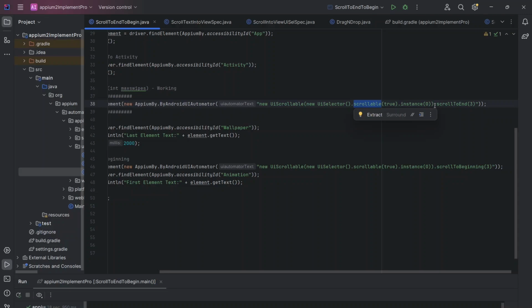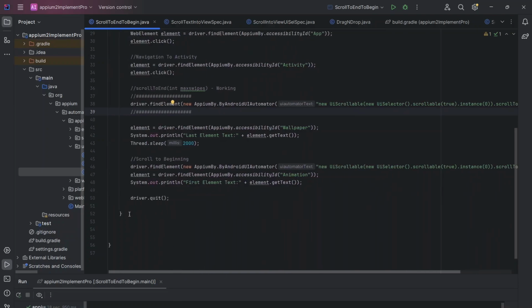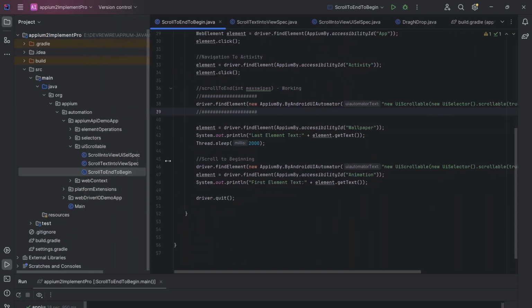instance. Suppose you may get wallpaper as three instances. You have three. You wanted to reach up to the first instance of that, and then scrollToEnd. And then again you have the scrollToBeginning. How simple! You don't need to give anything.